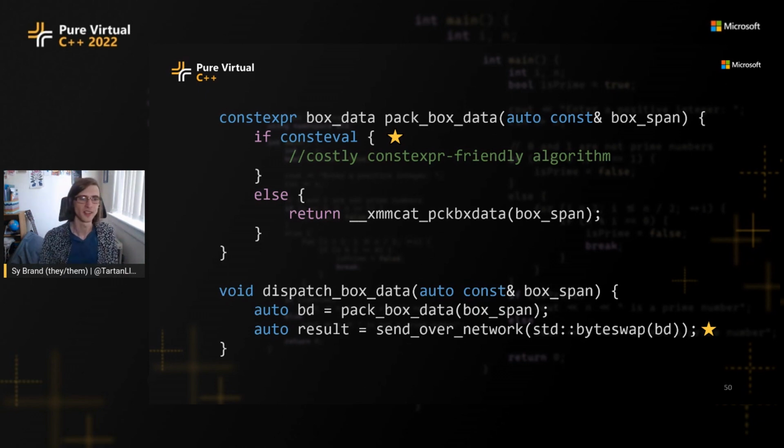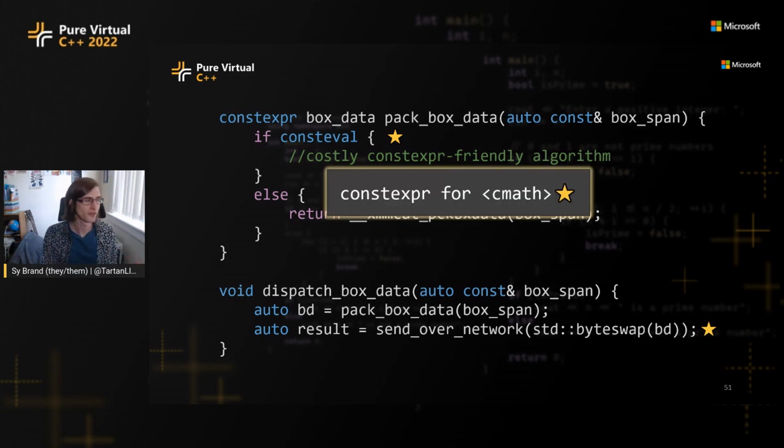So if consteval says if I'm being run at compile time, we're going to do this thing. Otherwise, we're going to do this other thing. So up the top here, I have some more costly constexpr-friendly algorithm, and in my else branch, I have my compiler intrinsic. And maybe my implementation might use these new cmath functions, which are now said to be constexpr-friendly.